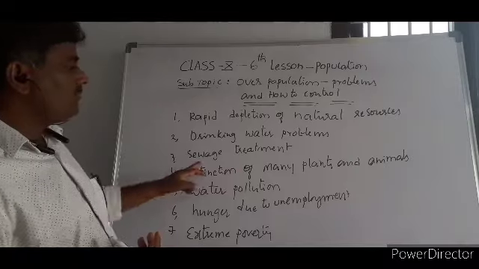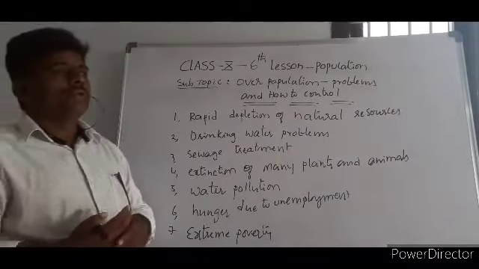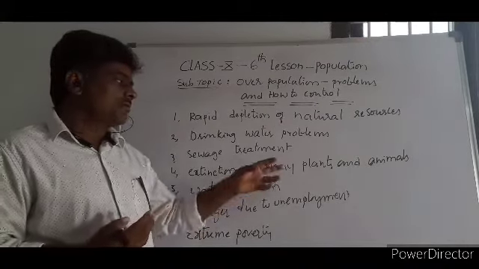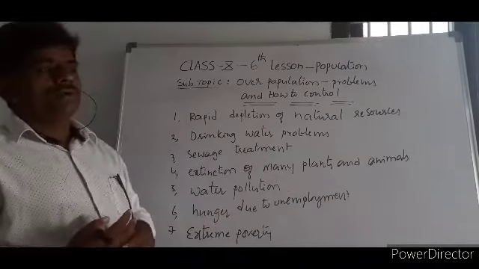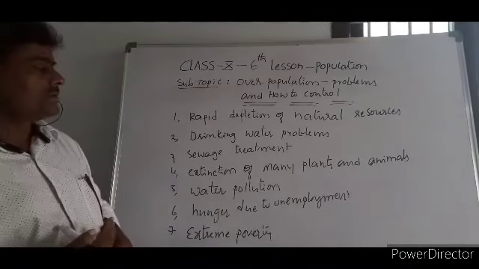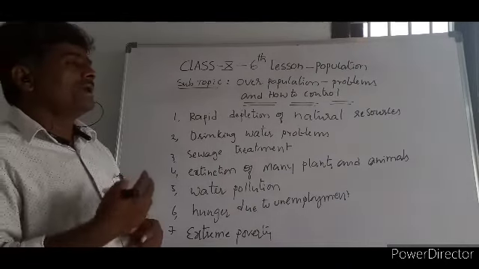The extinction of many plants and animals at present is the problem of the world. It's not only the problem of India. Most countries are facing this problem. So that's why we need to grow forests. We need to take some measures for afforestation. We need to plant saplings.